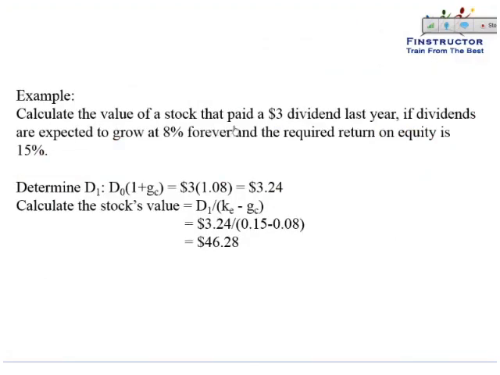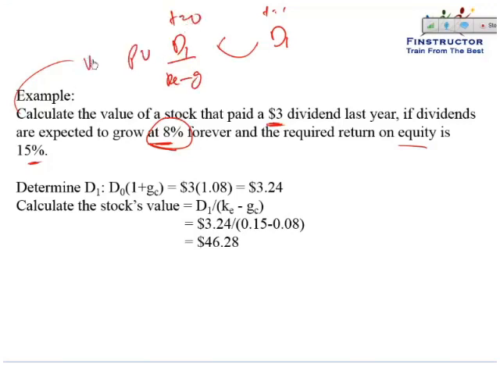Calculate the value of a stock that paid $3 dividend last year if dividends are expected to grow at 8% forever and the required return on equity is 15%. So please note, again, last year's dividend doesn't matter. Even if dividends are growing at a constant rate of 8%, what we are interested in is D1, that is the dividend at t equal to 1. And then we discount it back to bring the value to t equal to 0, or the present value or the intrinsic value, as D1 upon ke minus g. So first let's estimate D1.